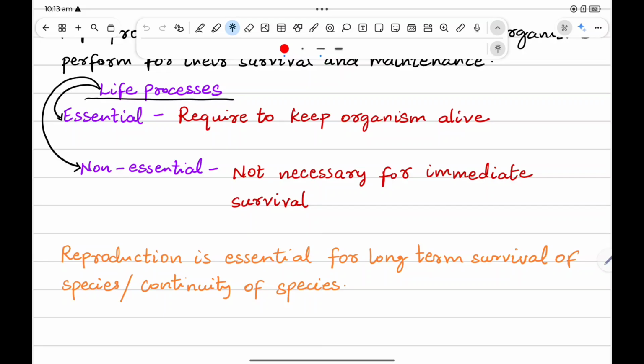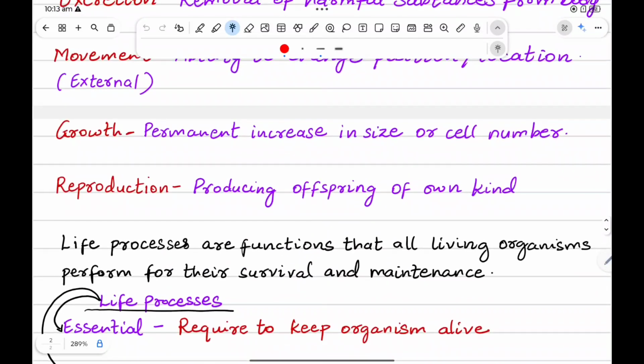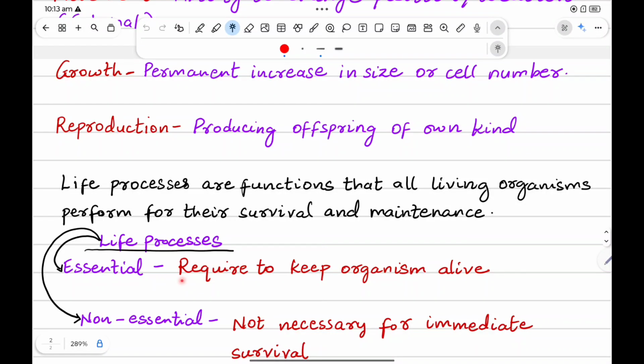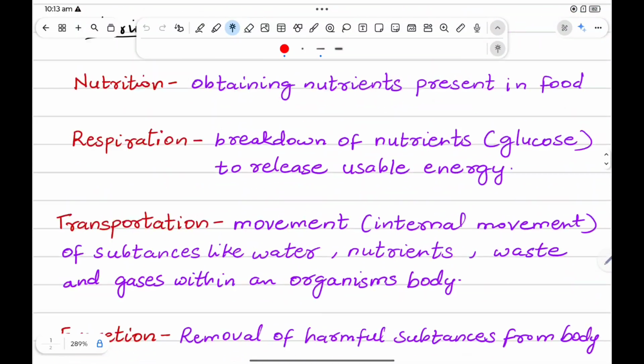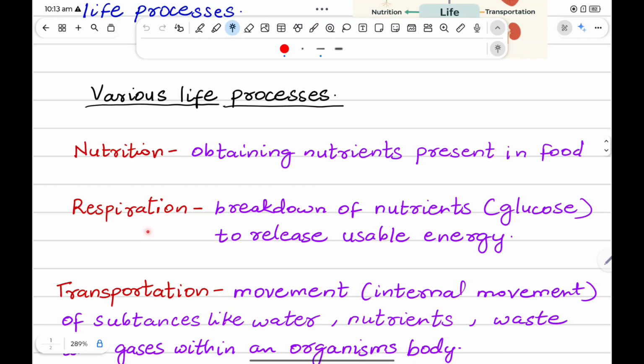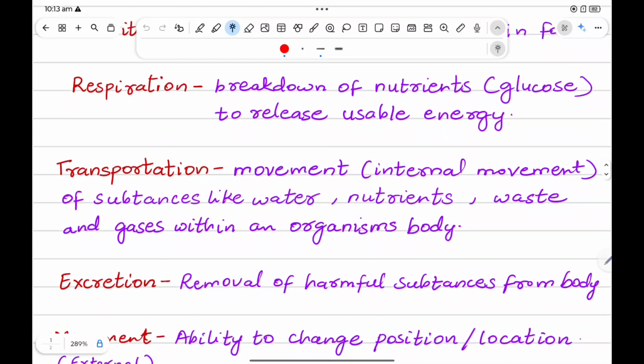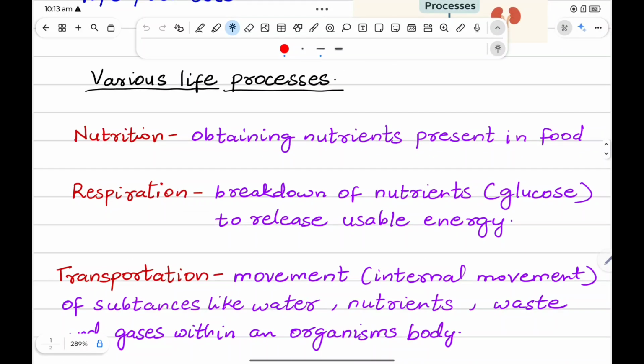And in this lesson we'll be only dealing with essential life processes which are required for an organism to keep alive. So which are the essential life processes? Nutrition, respiration, transportation and excretion. So in the next class, we'll study in detail about nutrition as a life process.